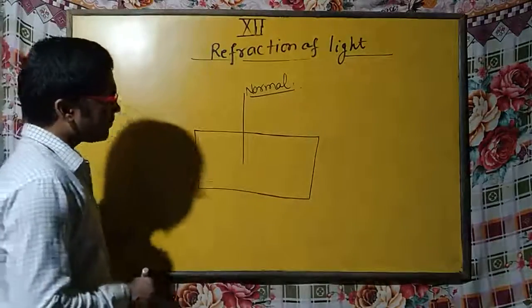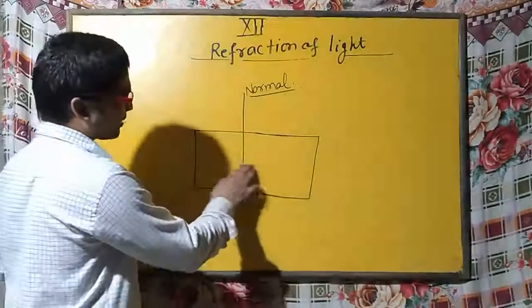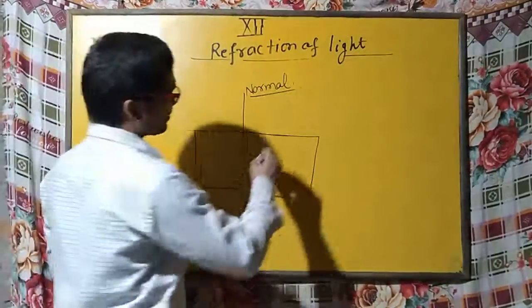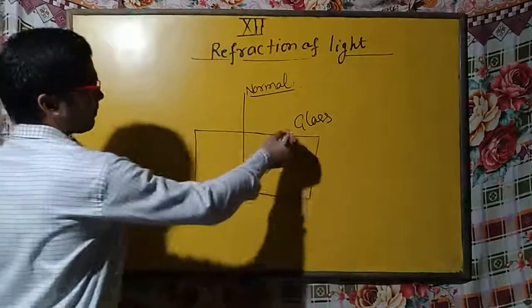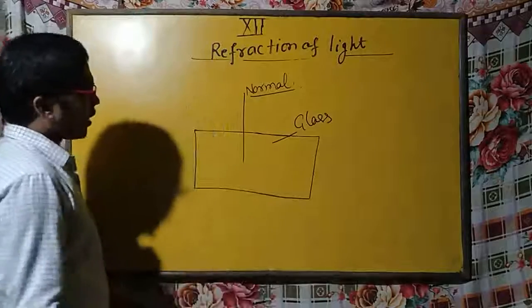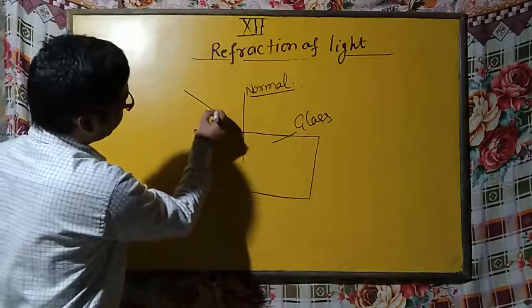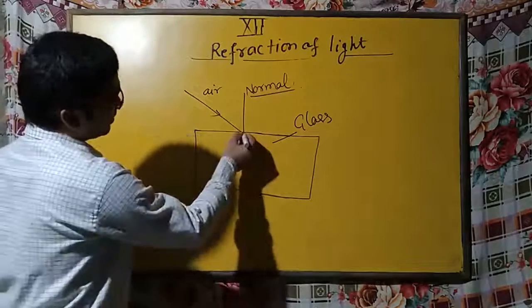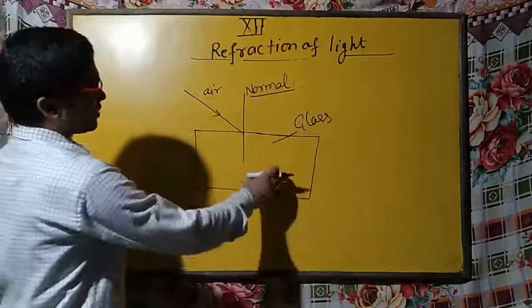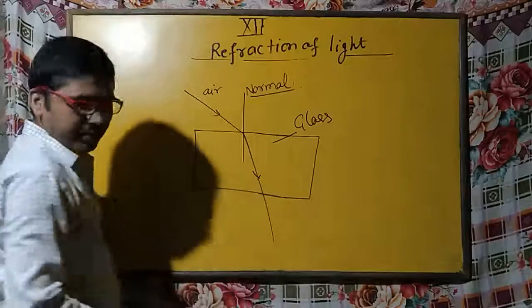So you can see this is the diagram. Suppose this is the glass sheet, a glass slab, or you can say simply glass, and this one is air. Now when a light ray, suppose this one is the light ray, travels from one medium, suppose air, and enters another medium, suppose this one is the glass, then it deviates from its original path.